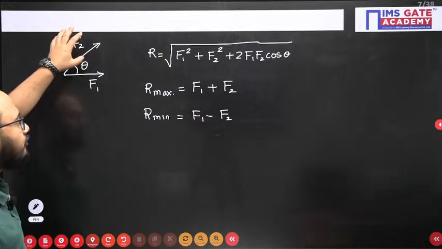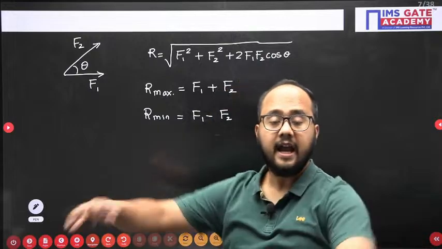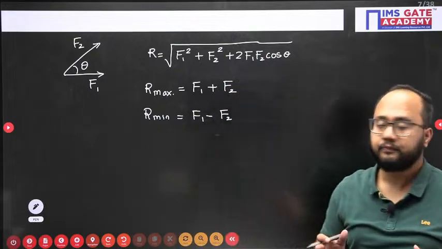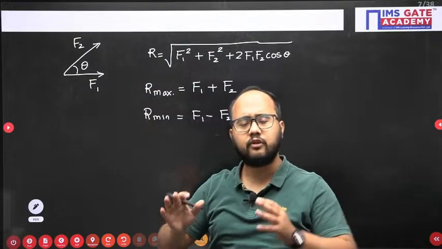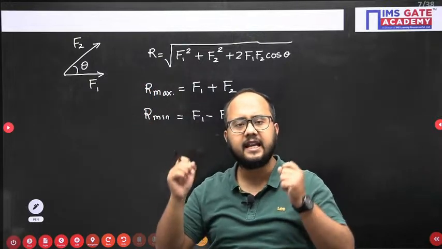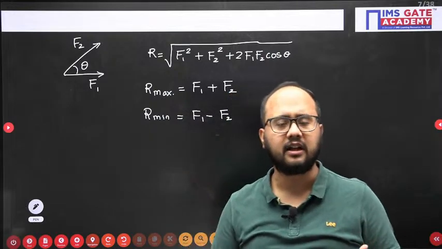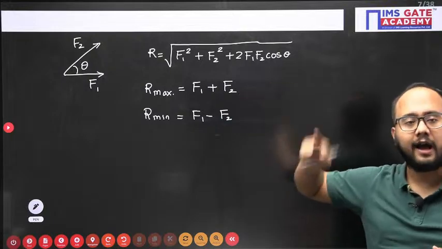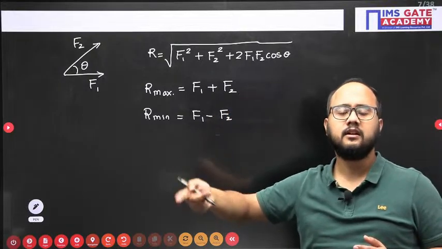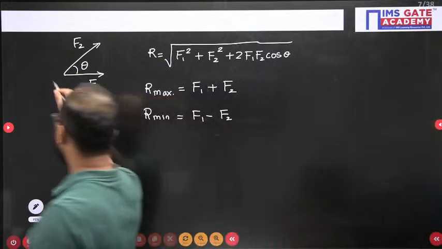Instead of forces, we can have any vectors, like velocity, like momentum, okay? Any kind of vector we can have. So this formula for the resultant is not just for forces. You can use it for any other vectors as well: velocity, acceleration, momentum vector, any kind of vector. Because it is giving the resultant of 2 vectors, not actually forces. Okay, so this concept we should remember first.